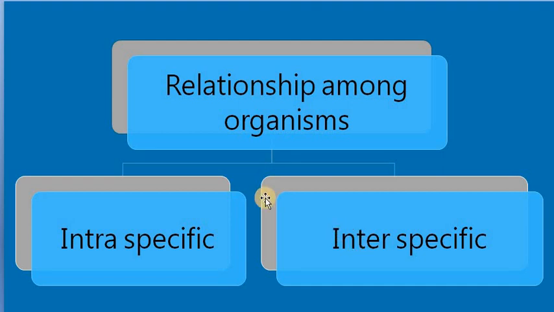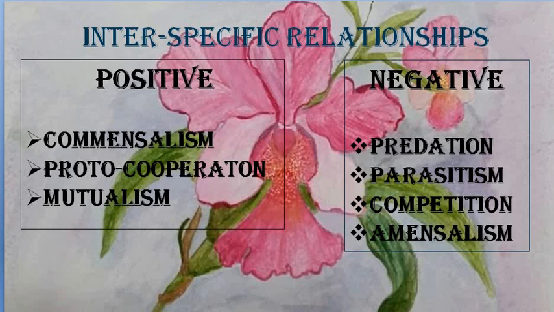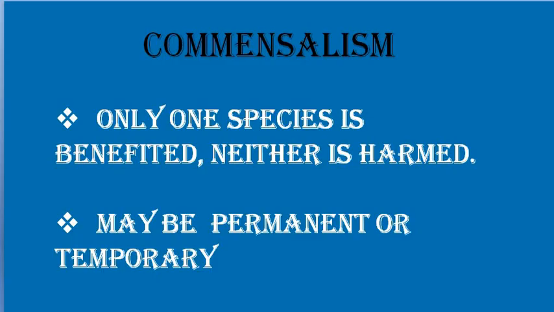While we talk about interspecific relationships, some of them are positive and some of them are negative. Okay, in a community we need to know about both positive and negative relationships, because you can't say that negative ones are completely wrong or should be completely avoided. That is also necessary to keep a community existing. Negative relationship is also necessary. So you should know about both kinds, positive and negative. In positive relationships, the first one is commensalism.